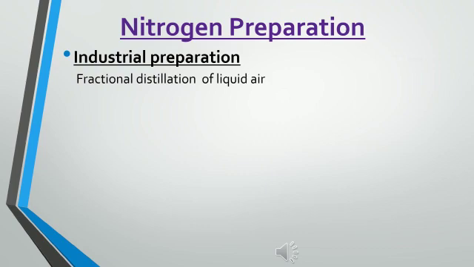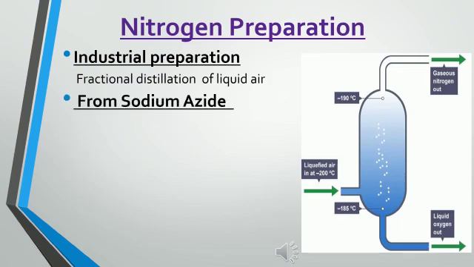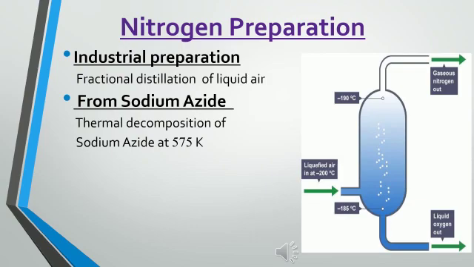The diagram explains the fractional distillation of liquid air. The liquefied air is passed through the distillator. We get pure nitrogen gas from the top of the flask, and liquid oxygen is obtained from the bottom of the fractional distillation flask. That is one method for the industrial preparation of nitrogen. Second, it can be obtained from sodium azide.